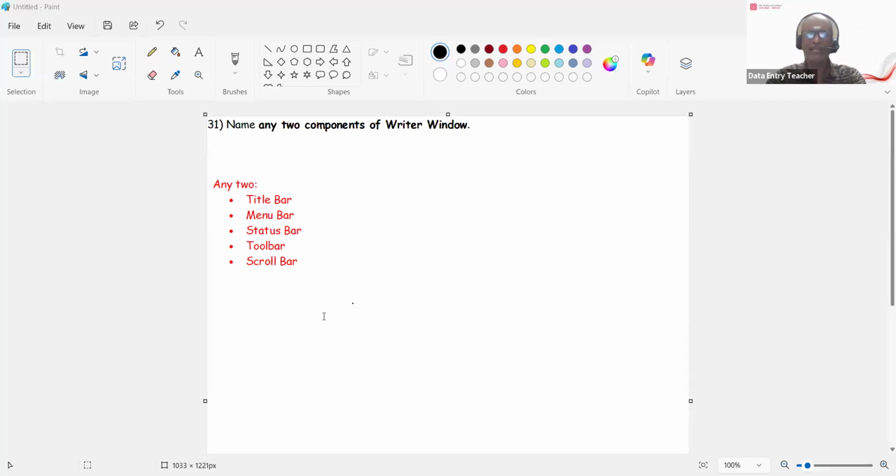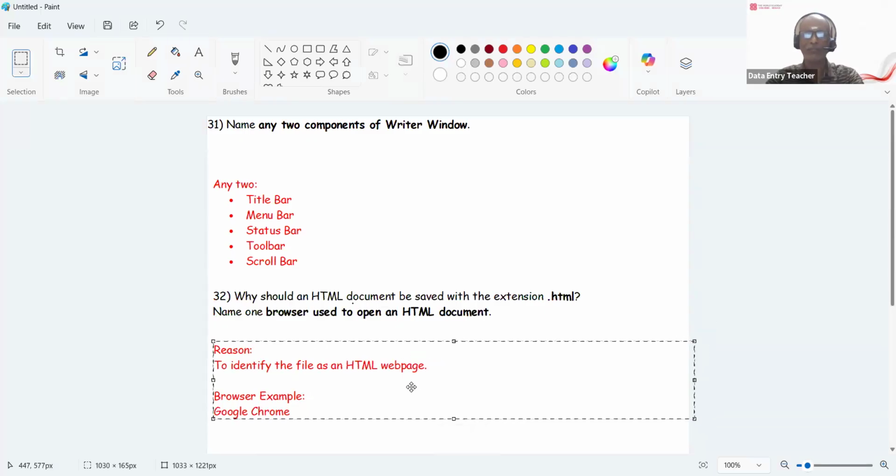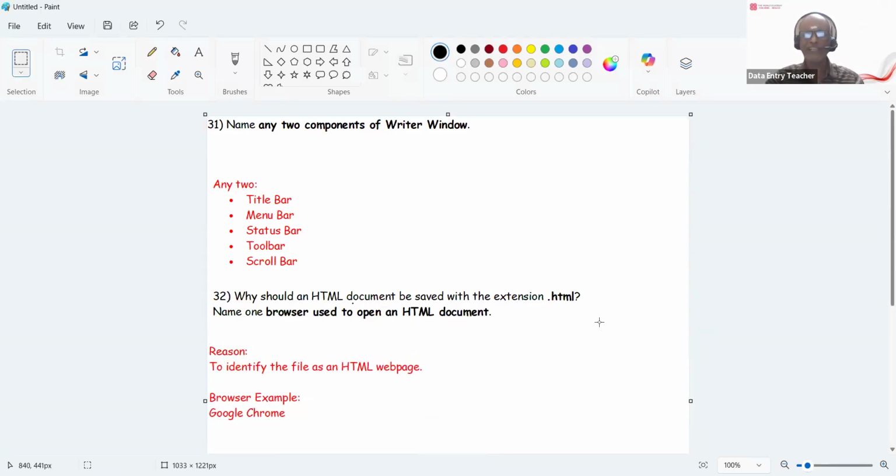That is the reason. So next question is about HTML. Why should an HTML document be saved with the extension .html? Name one browser to open an HTML document. The reason is to identify the file as an HTML page, so you have to save the HTML document as .html. To open an HTML document, give one browser name: Google Chrome. Another browser, you have Microsoft Edge, Mozilla Firefox. These are all.